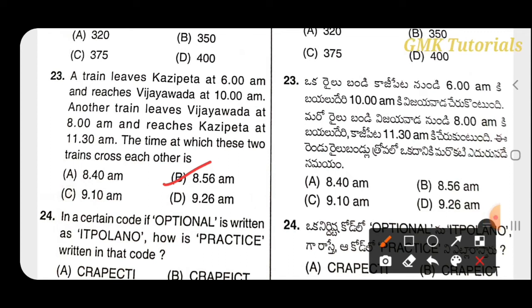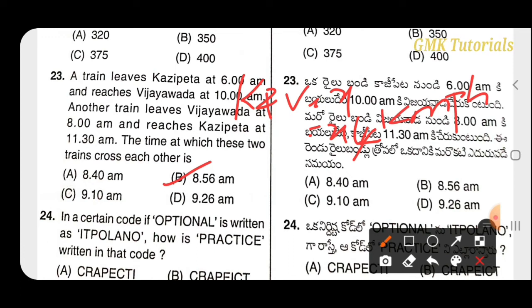How can it happen? The distance between Kazipeta and Vijayawada is x and the average speed is x by 4 kilometers per hour. The average speed of the train from Kazipeta to Vijayawada is 2x by 7.